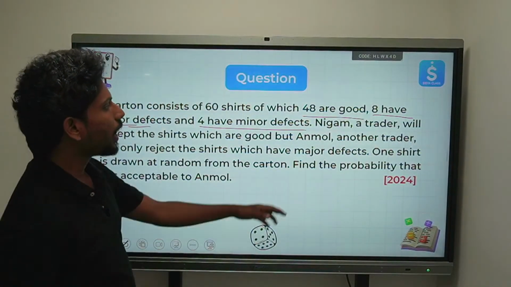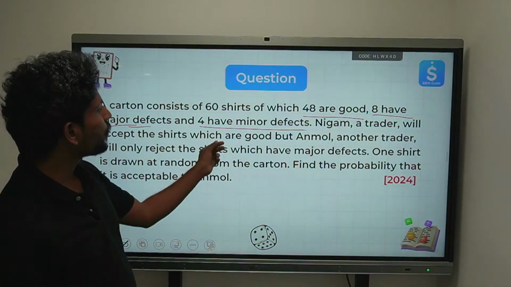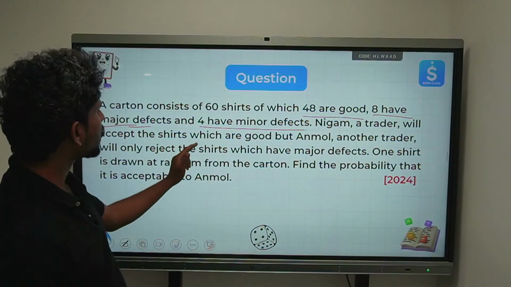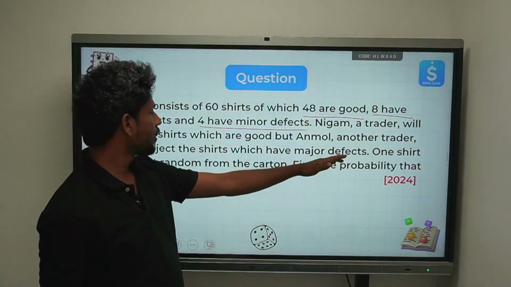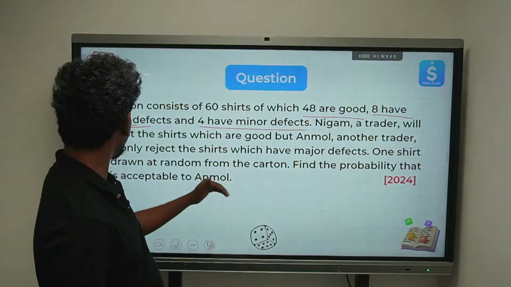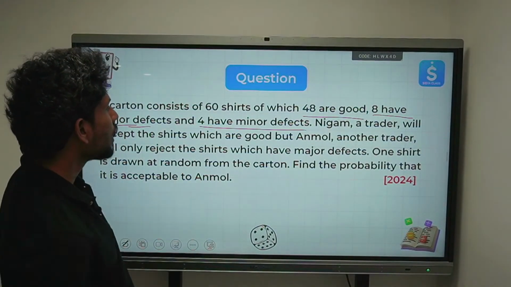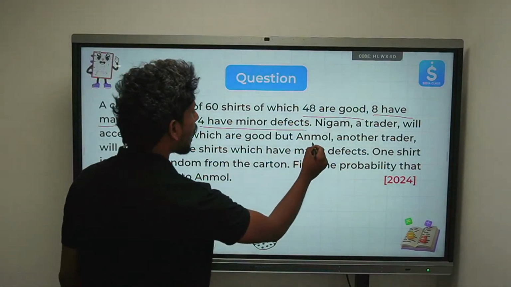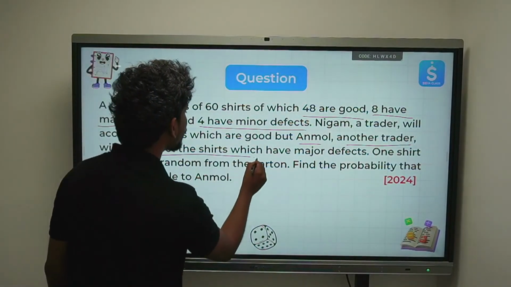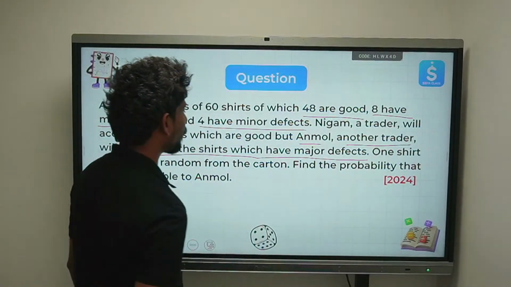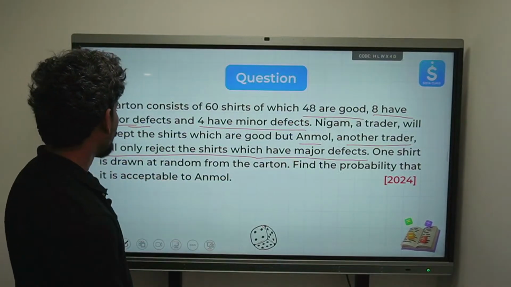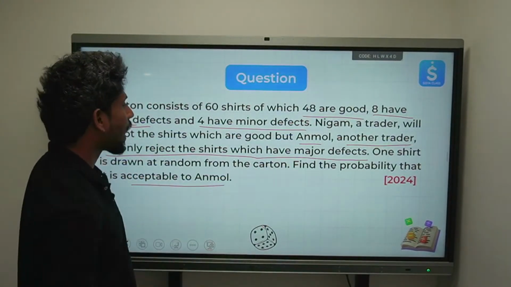Nigam, a trader, will accept the shirts which are good, but Anmol, another trader, will only reject the shirts which have a major defect. One shirt is drawn from the carton. What is the probability that it is accepted by Anmol? So what does Anmol do? He will only reject a shirt which has one major defect. What is the probability that it gets accepted?